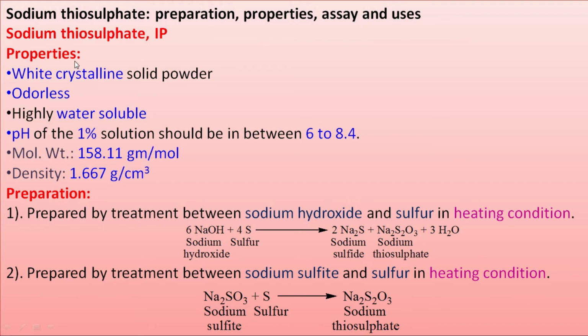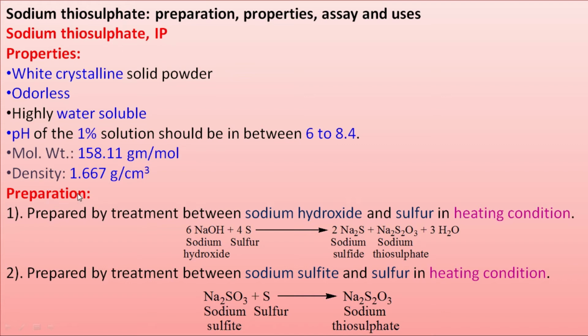First is properties. It exists as a white crystalline solid powder. It is odorless. It is highly water soluble. The pH of a 1% solution of sodium thiosulfate is between 6 to 8.4. Molecular weight of sodium thiosulfate is 158.11 gram per mole, and density is 1.667 gram per cm cube. So these are the properties of sodium thiosulfate.